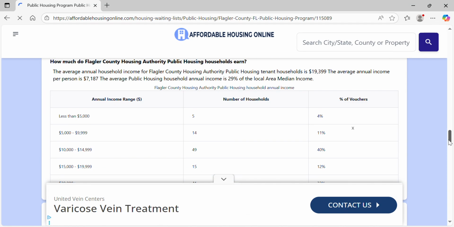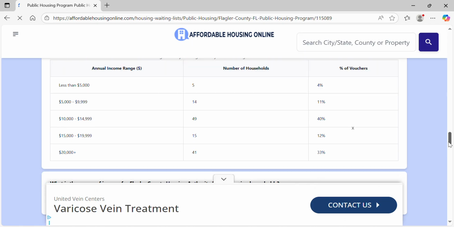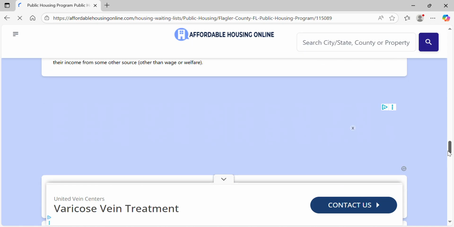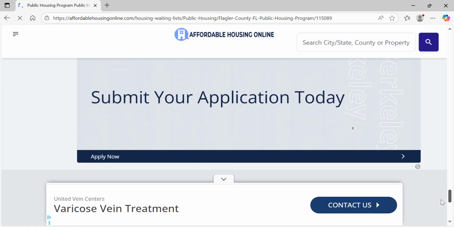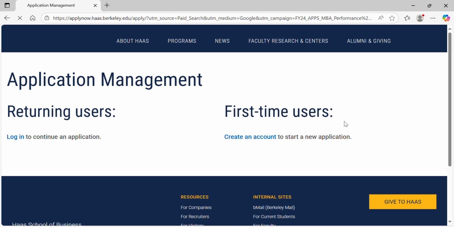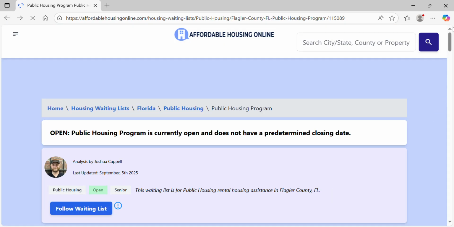It gives you the annual income, the number in the household, how many vouchers, and you want to go all the way down. And this is where you would submit your application today. That's going to take you over to an application. You can create an account, or you can log in if you already have your account. And so that's how you would apply. That's how you do your research. That's how you would check on the waiting list, and so on and so forth.